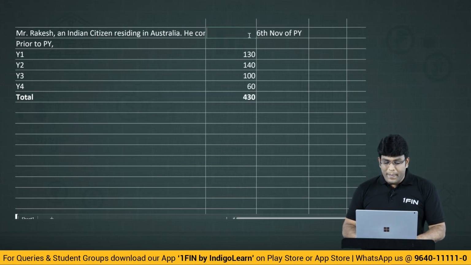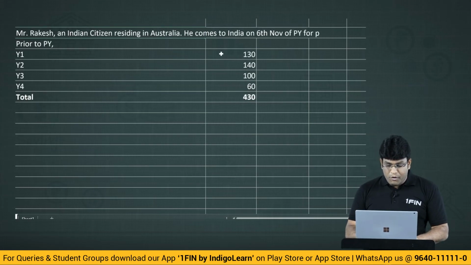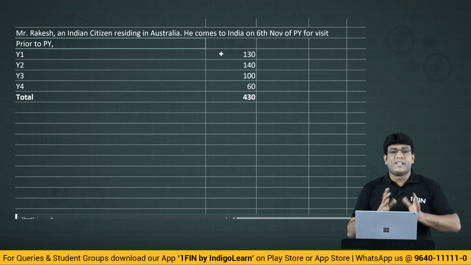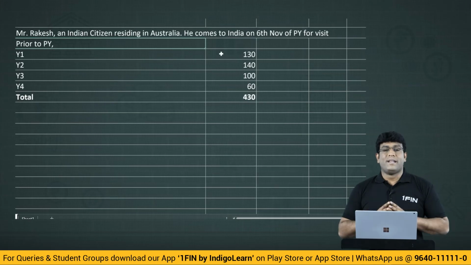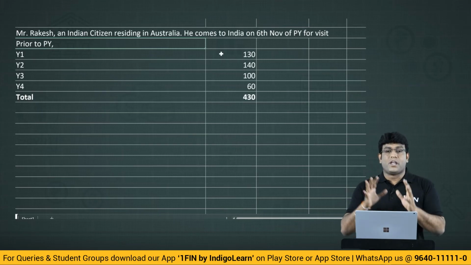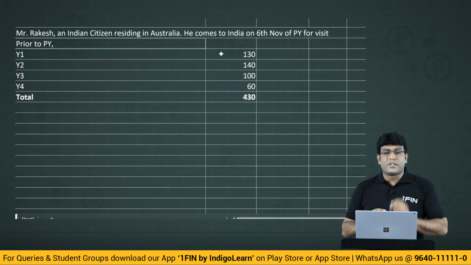Now tell me guys, Rakesh is an Indian citizen. Let us say he has come to India on 6th November of previous year for the purpose of visit. So my dear friends, tell me now, is he an Indian citizen? Yes. Did he come to India during previous year for a visit? Yes. That means special point will apply. Now what is special point?